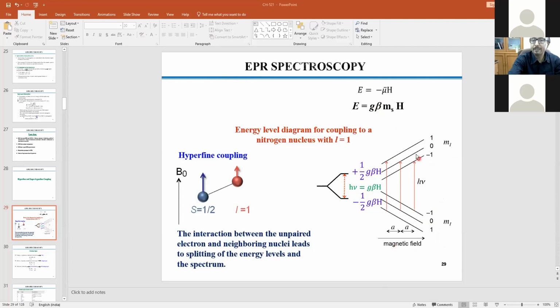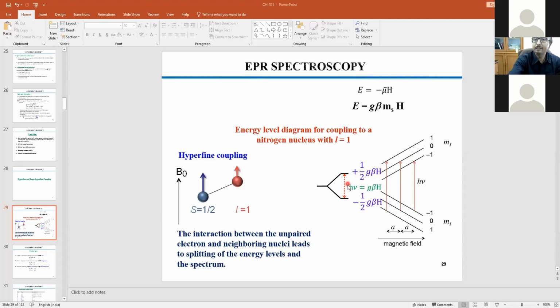For example, resultant situation means the transition will take place within the resultant split energy states by following the standard selection rule. The selection rule says very clearly that delta mS, if the transition takes place within the electronic state and hypothetically there is no interaction between your electron and nuclear spin, then this will be plus minus 1.